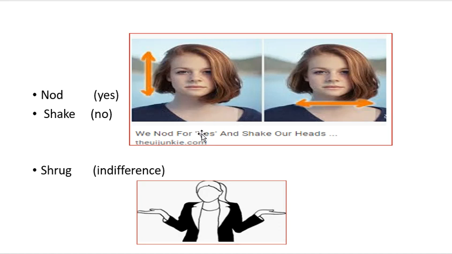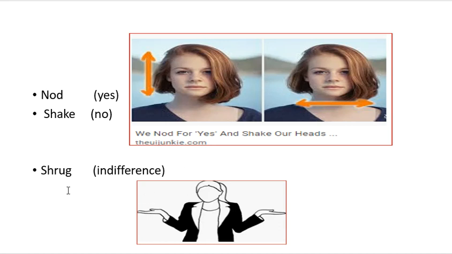And if we are moving our head to the right and left like this, then that is called shake. So when I said something, he was shaking his head, it means disagreement, that he is saying no. If I ask you, do you understand what I said? And you move your head like this, you are shaking your head, it means no. And if you are nodding your head, you are not using any word, but you are communicating yes. So these are the gestures.